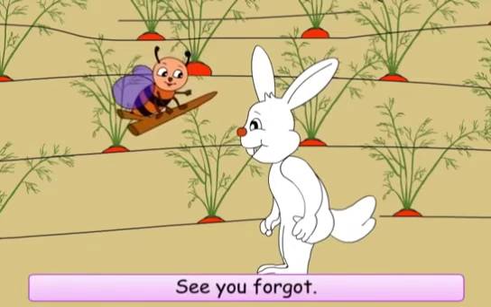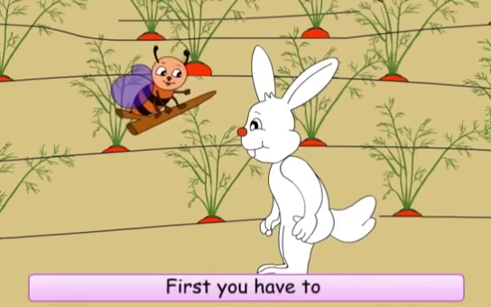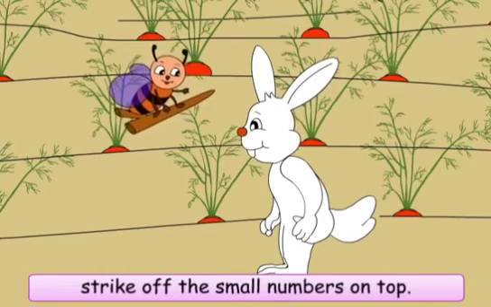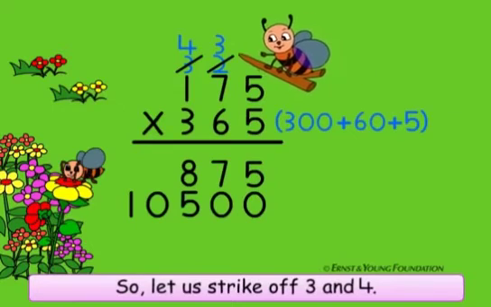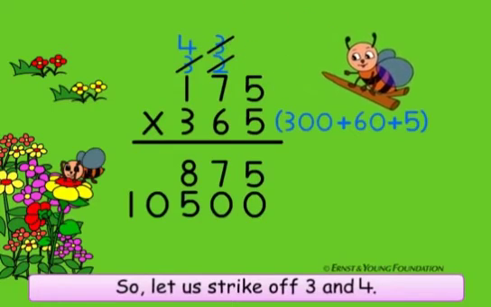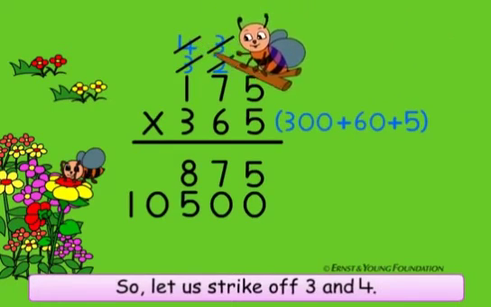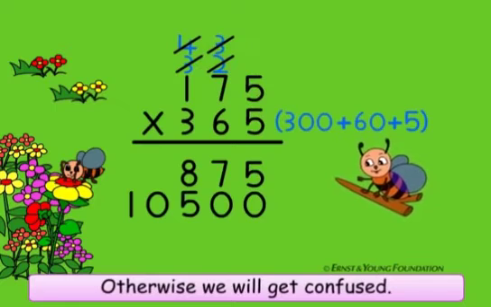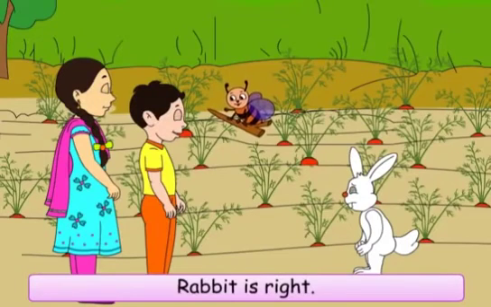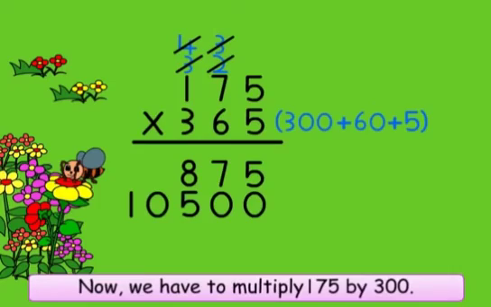See, you forgot. First, you have to strike off the small numbers on top. So, let us strike off 3 and 4. Otherwise, we will get confused. Rabbit is right. Now we have to multiply 175 by 300.